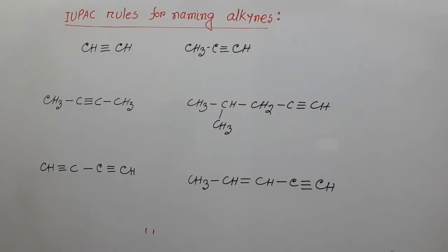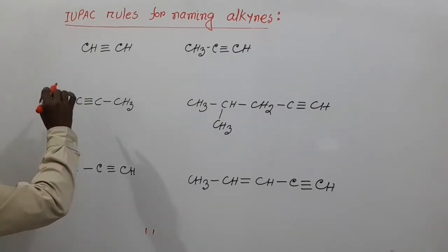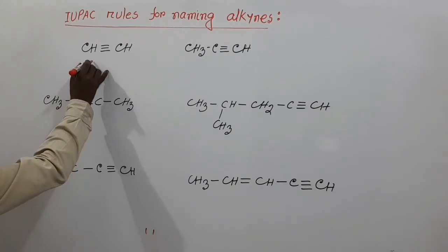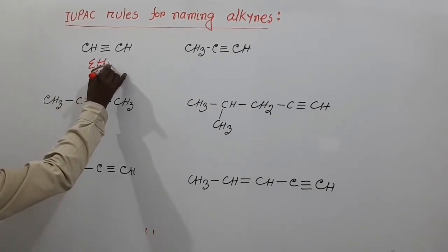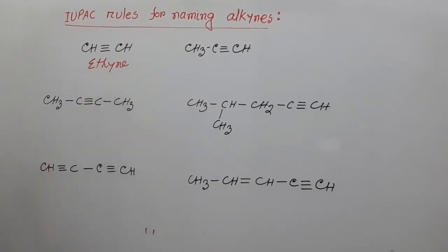My dear students, according to our discussion, we can say that the name of this compound is ethyne. This is ethyne.